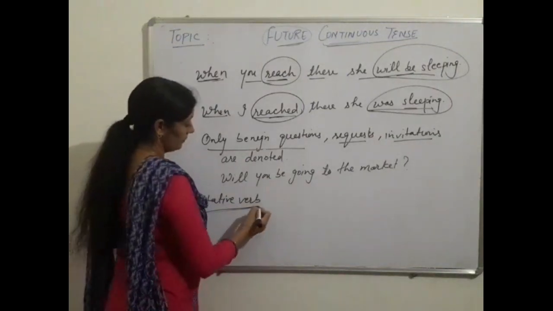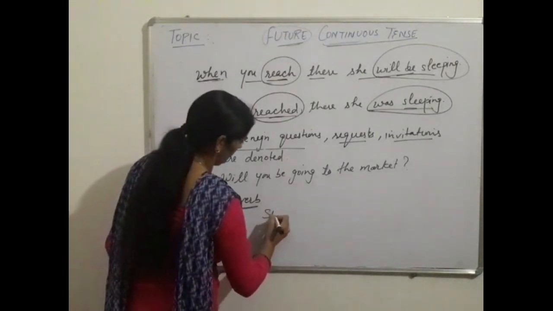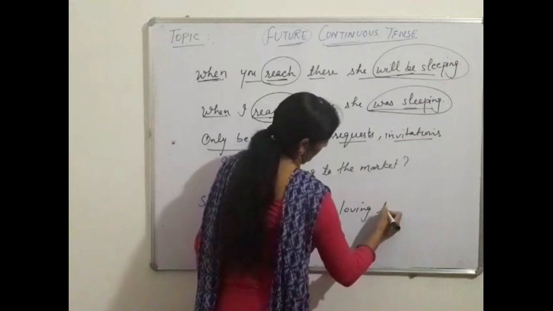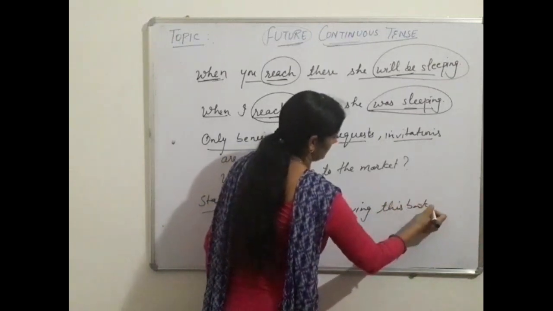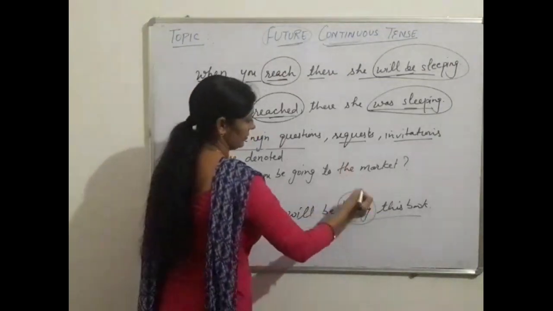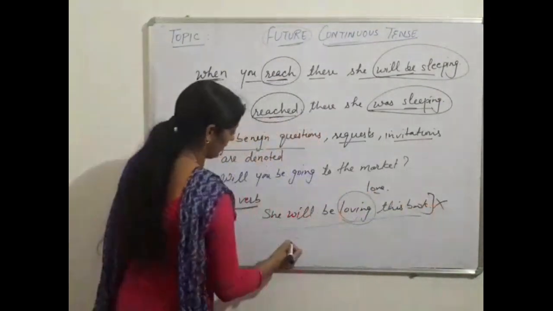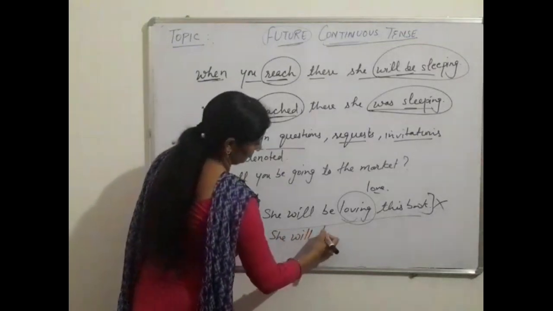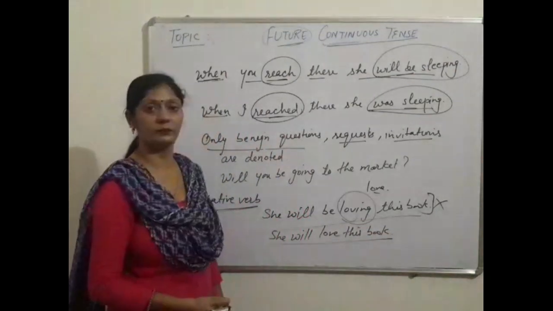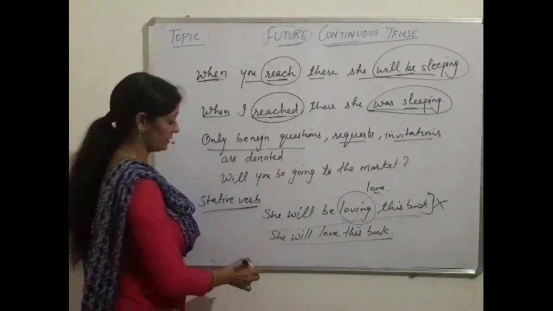For example, I am using only one verb. She will be loving this book. See this. Is it right? No. Love is a stative verb. It's a fixed verb. Instead of writing this, we will write she will love this book. This one is correct. It means stative or fixed verbs are not used in continuous tense.